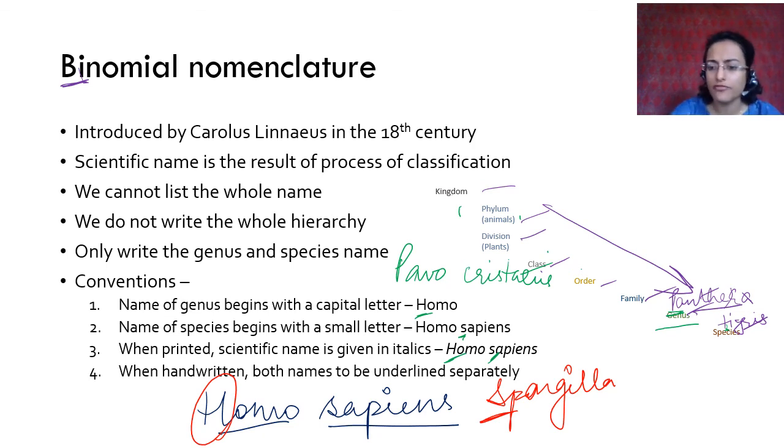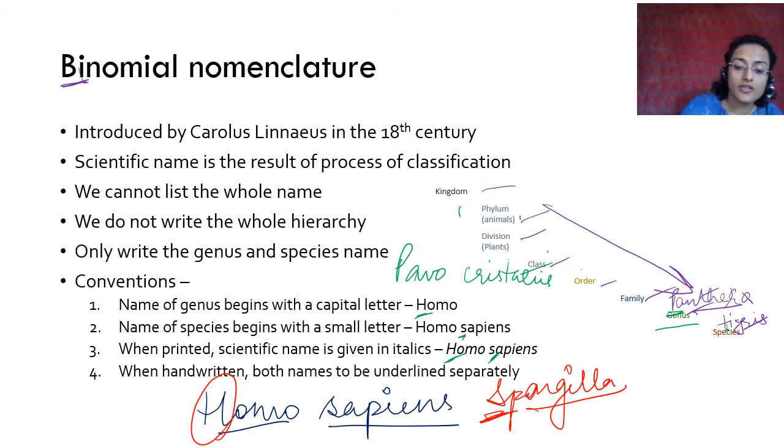a wide range of species and you don't want to talk about a certain or specific organism, you can just write the generic name. There are certain characteristics of that genus that you want to represent, so that is why you give only the genus name. That is always written with a capital letter, and it will always be printed in italics. Here I have to underline it. You have to underline them separately.